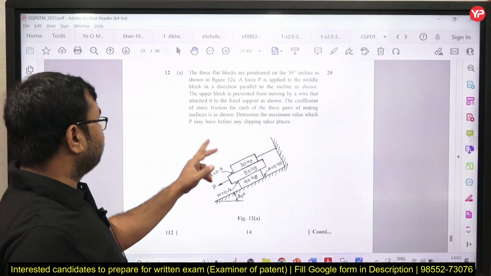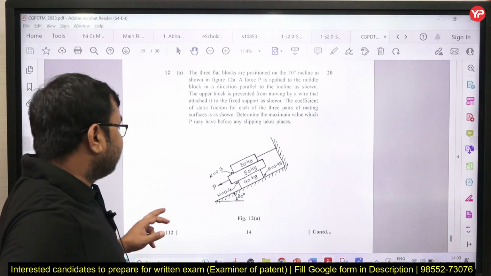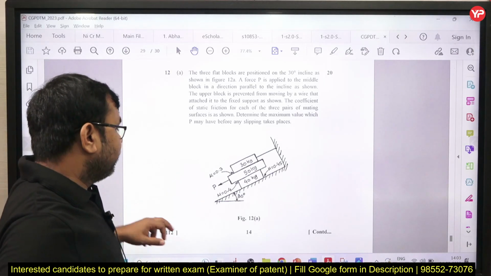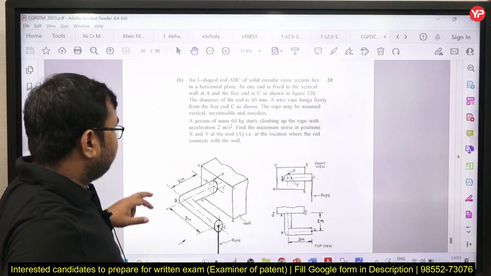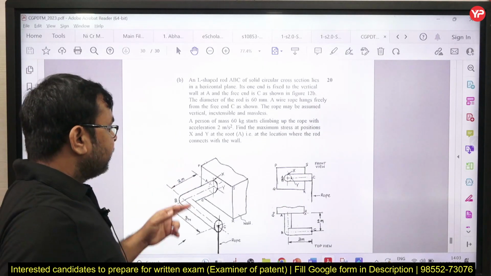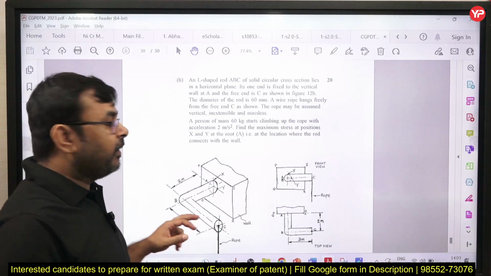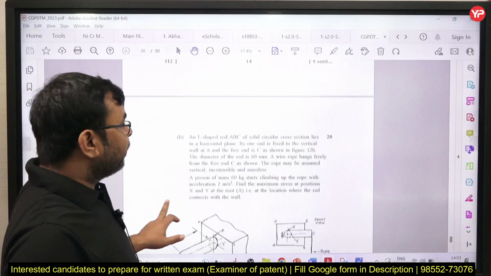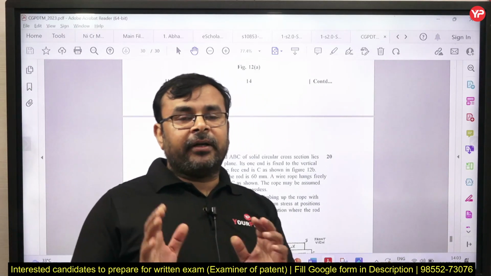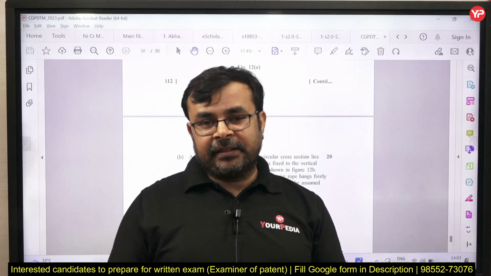Determine the maximum value which P may have before any slipping. So we need to find out P before slipping, correct. And this is a strength of materials question, and this kind of question I have already discussed many times, correct. So this is the detailed question paper, which was already asked in this exam previously, correct.